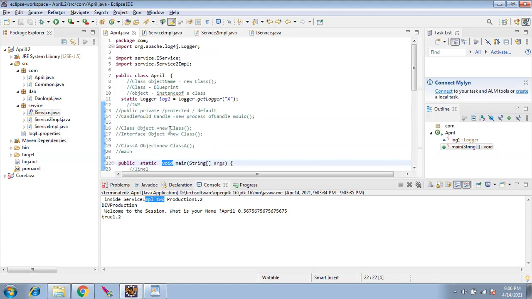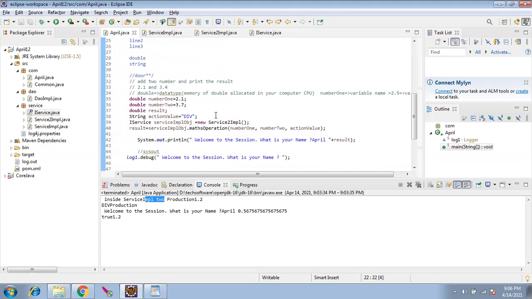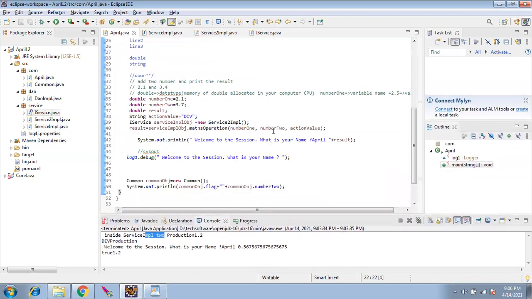So tomorrow we'll clean up these comments. Everything we'll clean up and make it a neat program. So interface and implementation are over. Tomorrow we will go over the access modifiers and I will start with the collection.